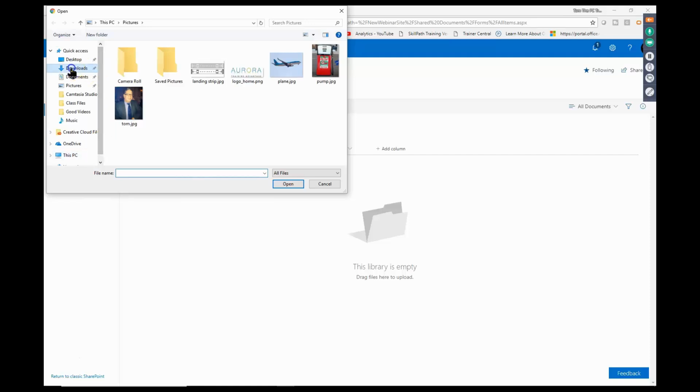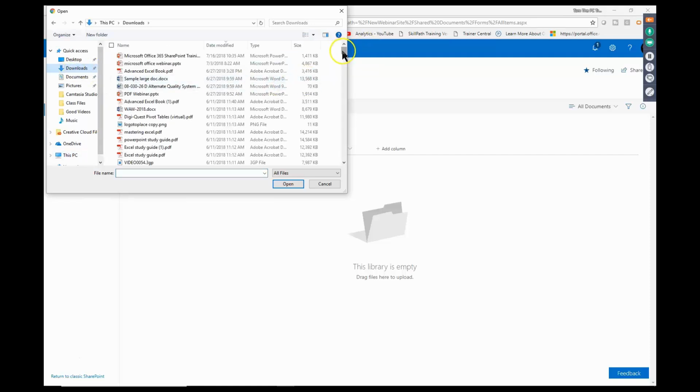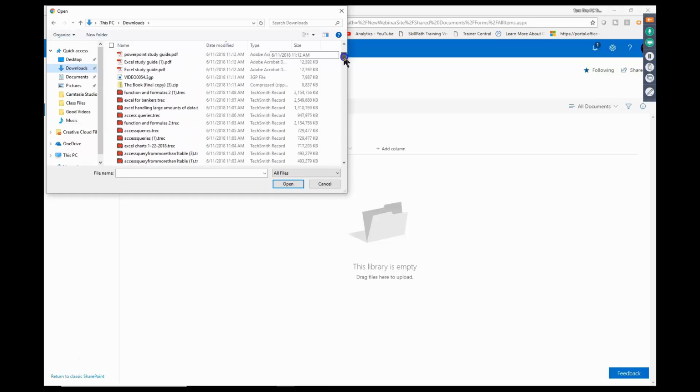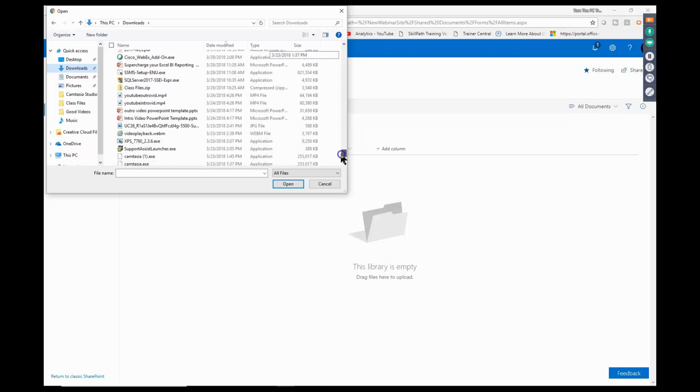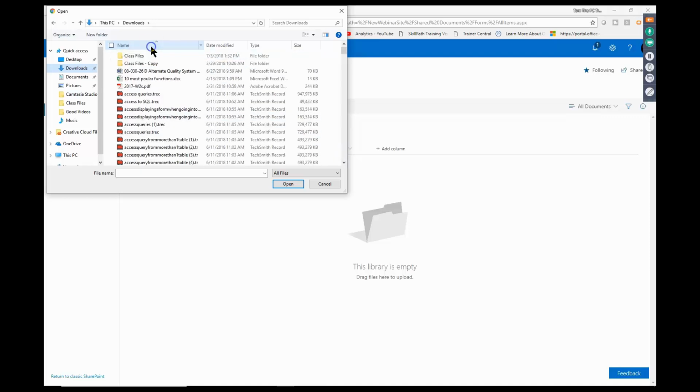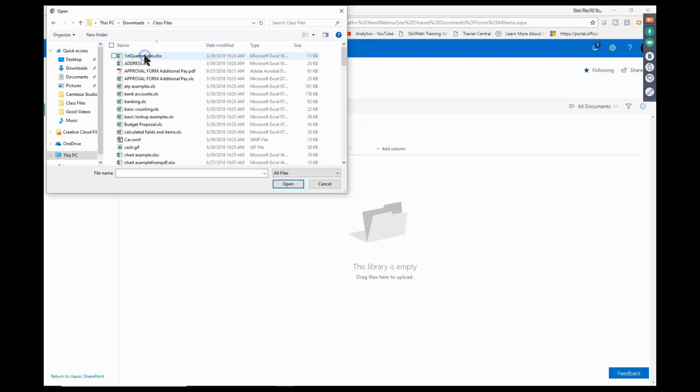So I'll go to my download folder, and I should have a folder in here called Class Files. And let me sort this alphabetically. That might help. There it is. Class Files. And then I would just pick these files, as many as I wanted to. And I should be able to upload those into our document folder. So I'll put a few of those. I'll put a Word document in. Those are all Excel, but let's pick on Open there.